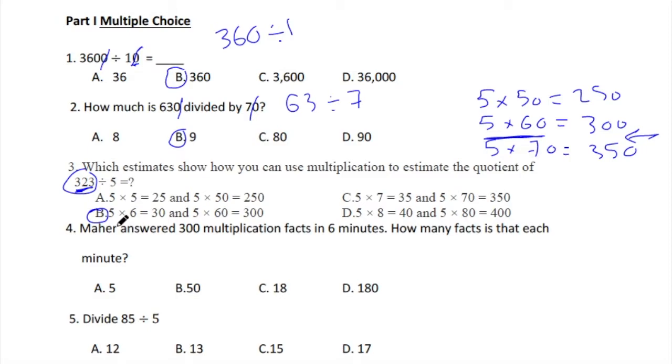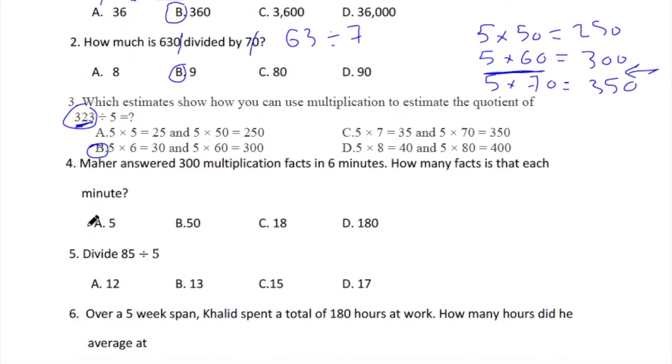Next question. Maher answered 300 multiplication facts in 6 minutes. How many facts is that each minute? So now we have to divide 300 divided by 6. We know it from here, or you can make it again. 30 divided by 6 equals 5, and 0 divided by 6 equals 0, which is 50, letter B.